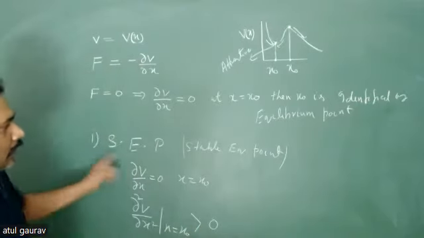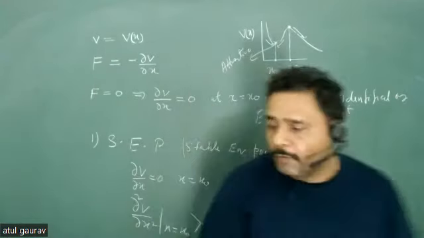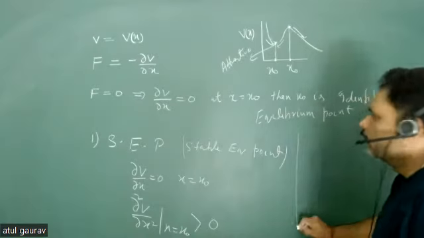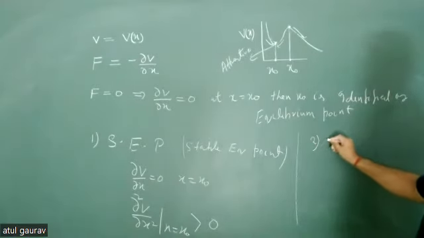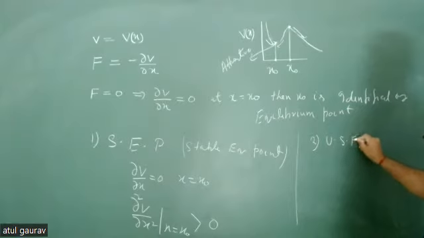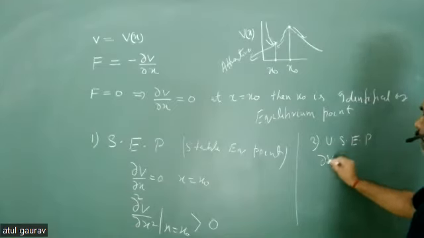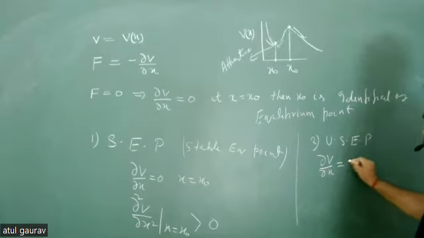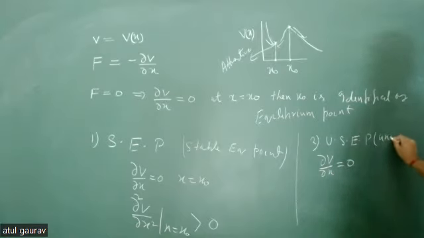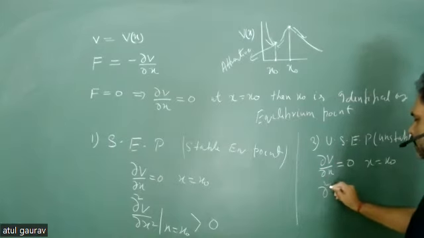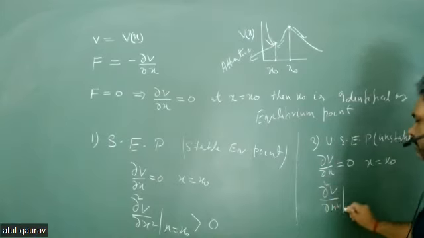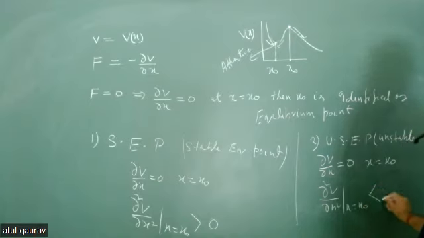And for an unstable equilibrium point, del V upon del x must be 0 at x equal to x naught, and del square V upon del x square at x equal to x naught must be less than 0.